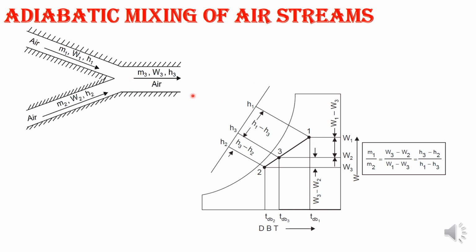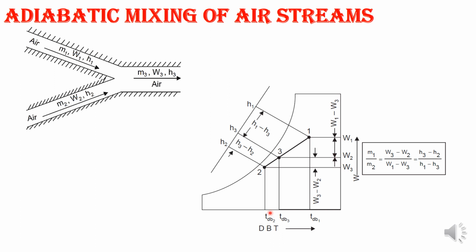While balancing the energy, what will happen? Inlet is equal to outlet. So m1 into (h1 plus omega 1 into hv1) plus m2 into (h2 plus omega 2 into hv2) equals m3 (h3 plus omega 3 into hv3).